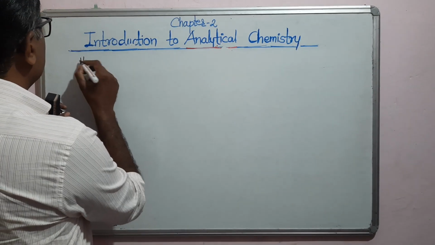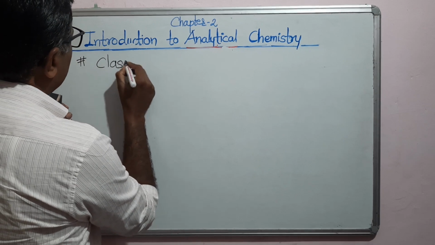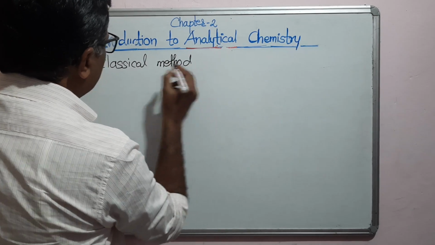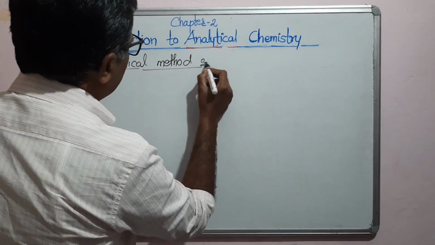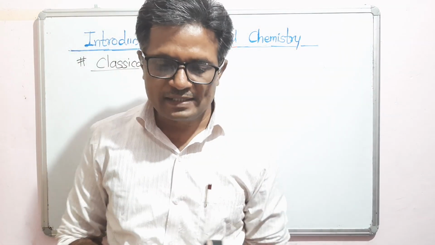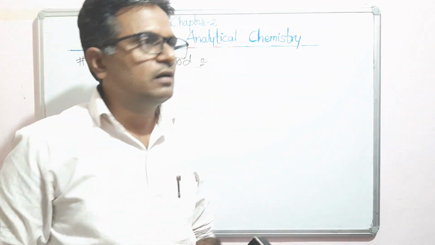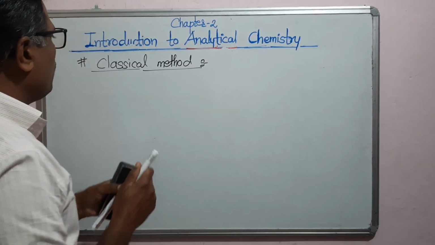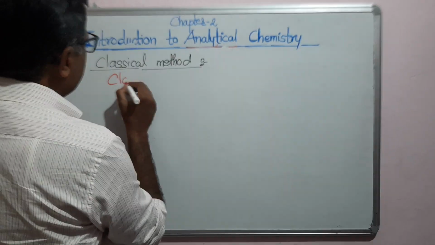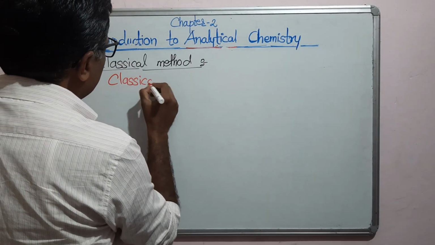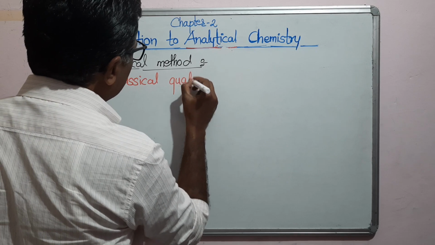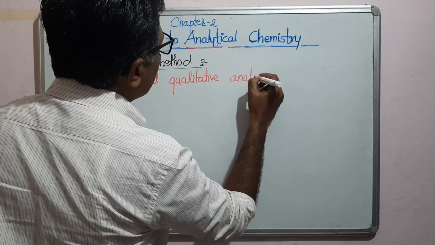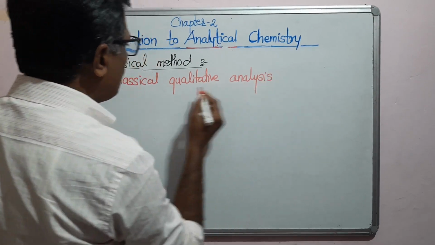So classical method. Now in this classical method, you have the classical qualitative analysis, and secondly your classical quantitative analysis.